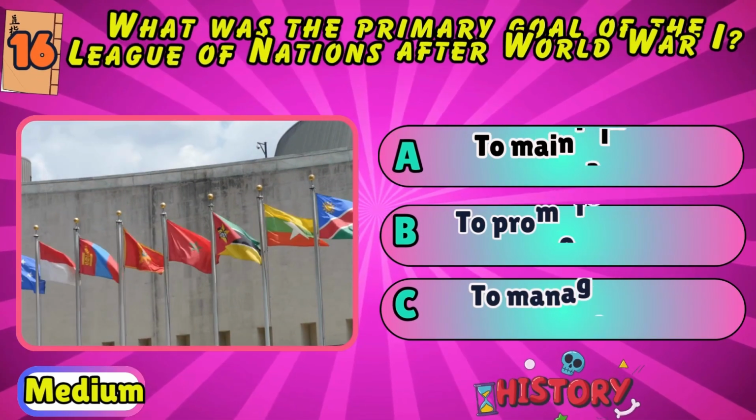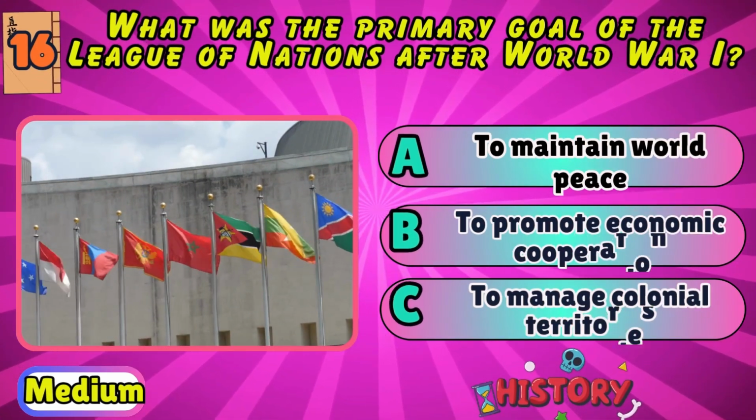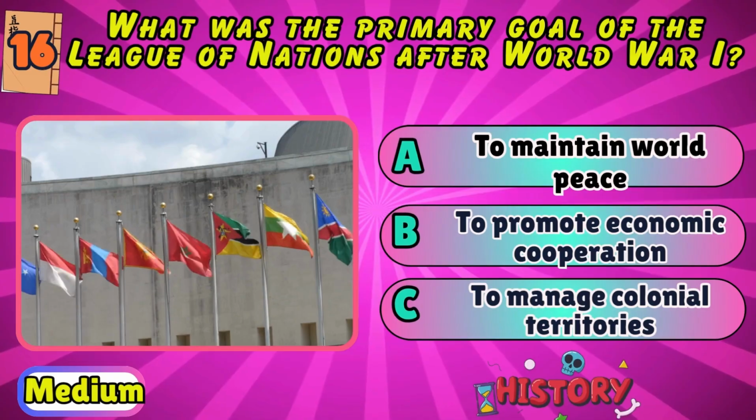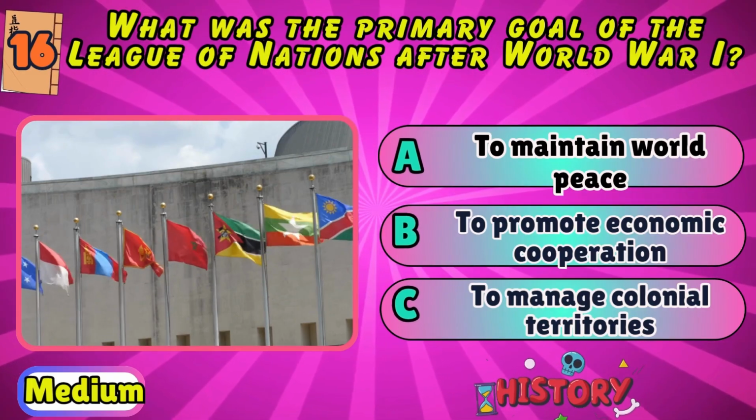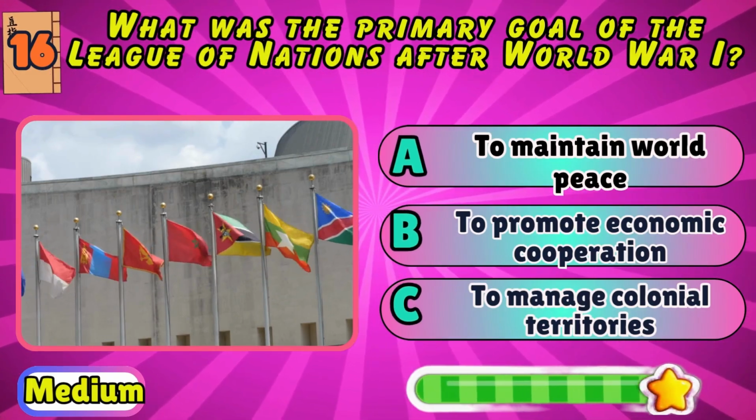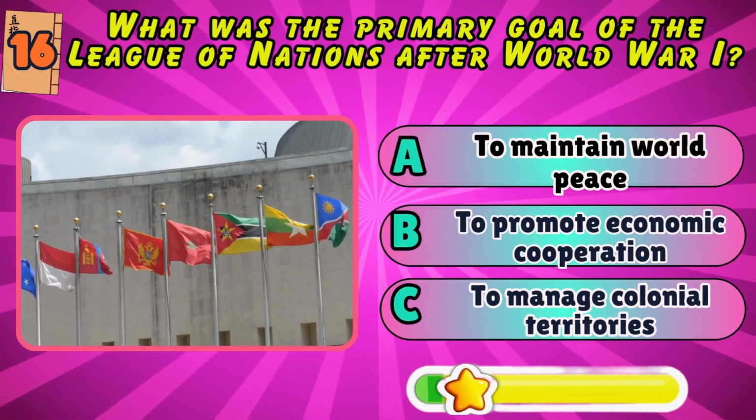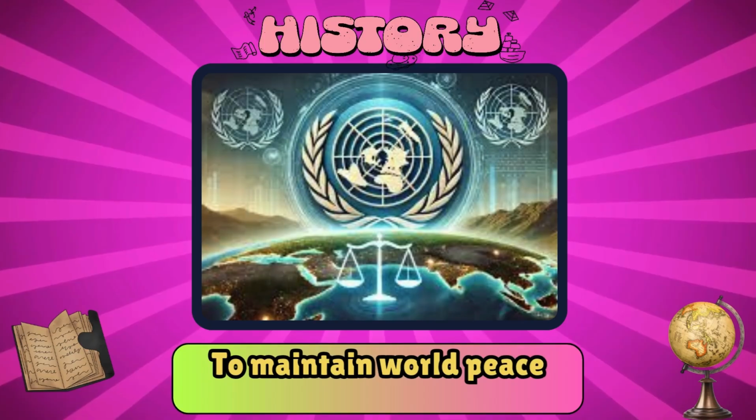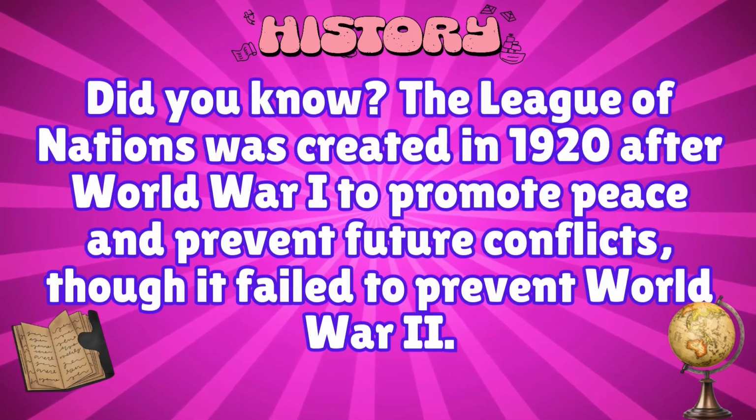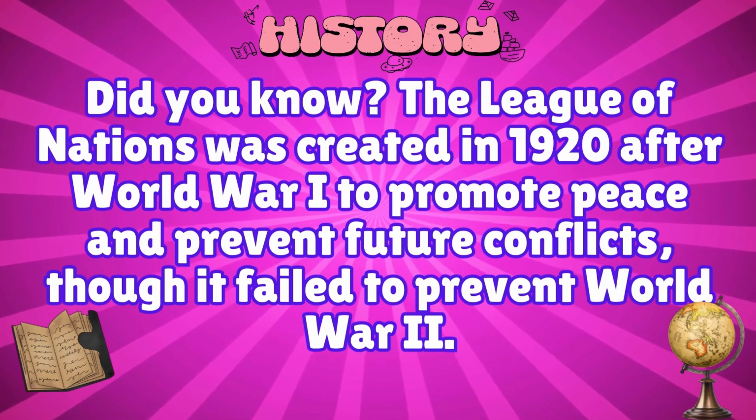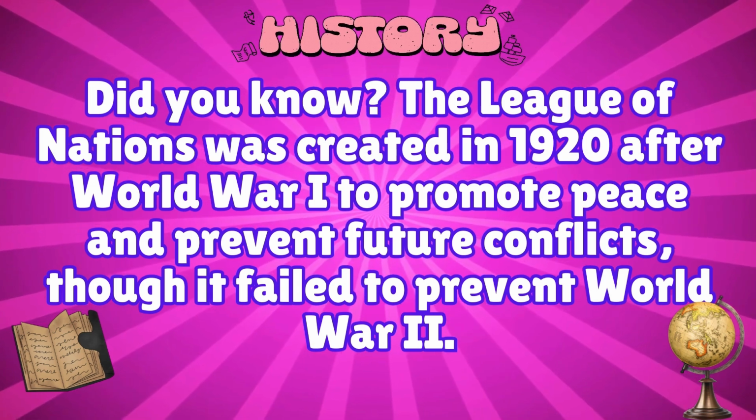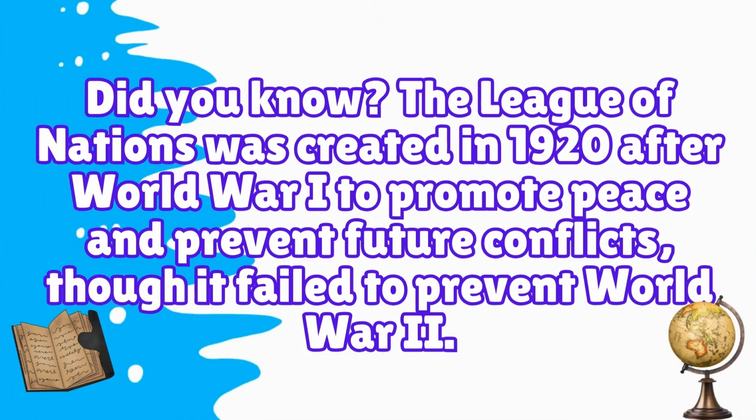What was the primary goal of the League of Nations after World War I? To maintain world peace, to promote economic cooperation, or to manage colonial territories? To maintain world peace. Did you know? The League of Nations was created in 1920 after World War I to promote peace and prevent future conflicts, though it failed to prevent World War II.